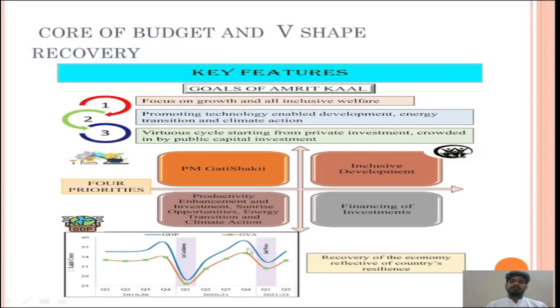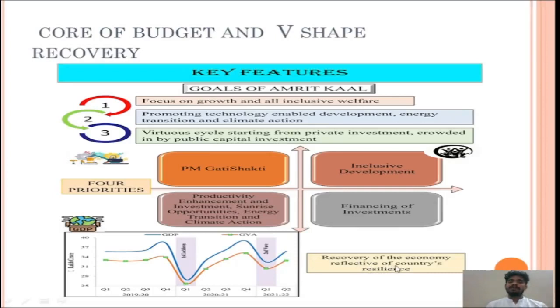See, this is what is called a V-shaped recovery. This is the fall of an economy. At the same time, this is a revival of an economy, and again it has shrunk. But if you observe one thing from the first lockdown and second lockdown, in the second lockdown there is not that much economic disruption as compared to the first lockdown. That is why we are aiming for the most important ambitious goal for the 25 years economic journey.